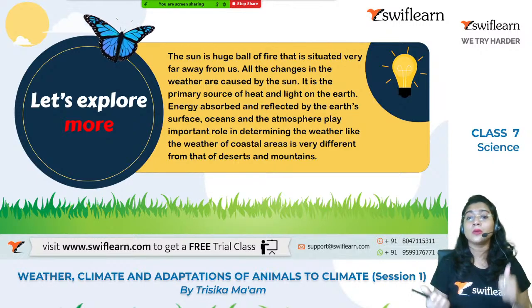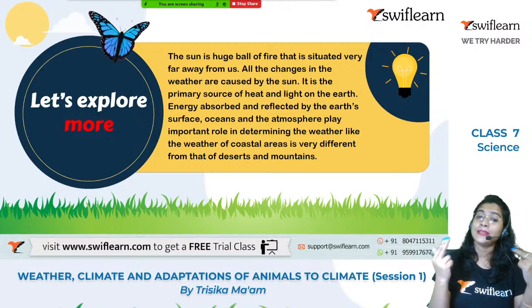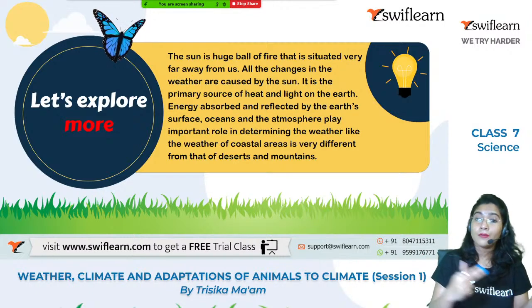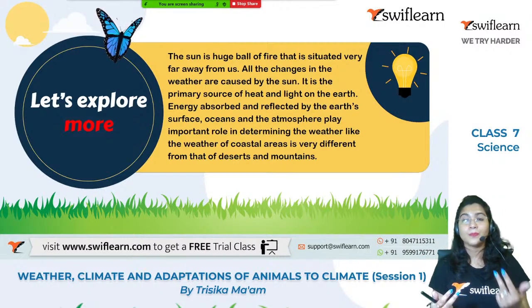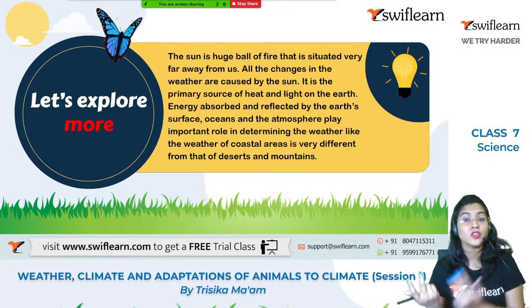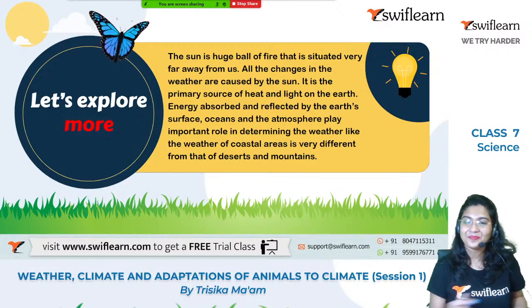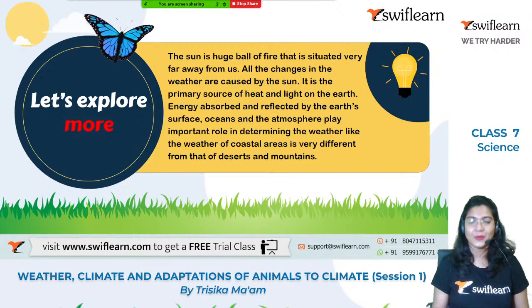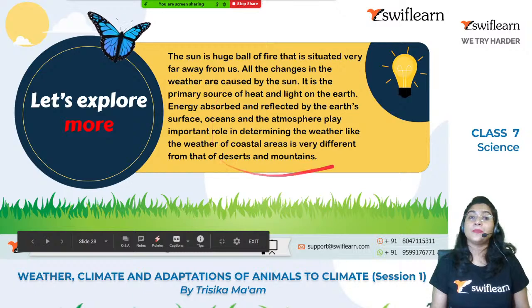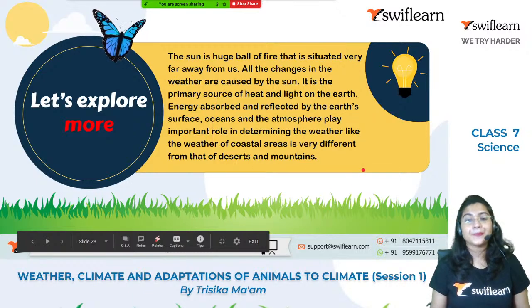That is why the weather in the coastal region is different from whatever weather we face in the mountainous region or in the desert region. Clear? Yes. Okay. So this all depends upon the sun.